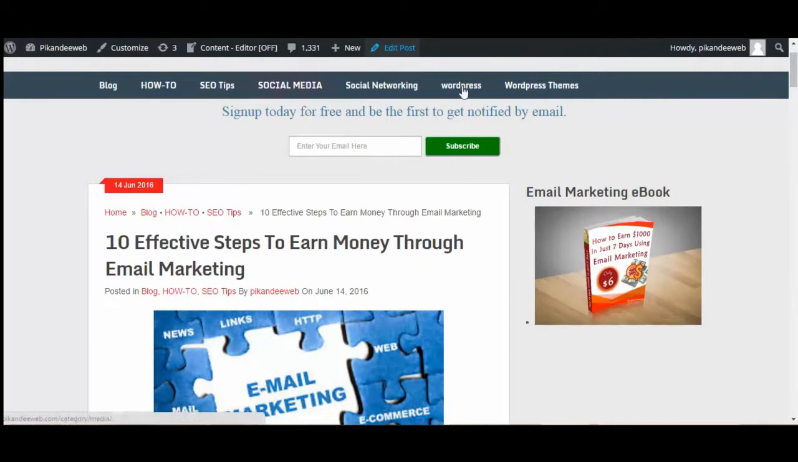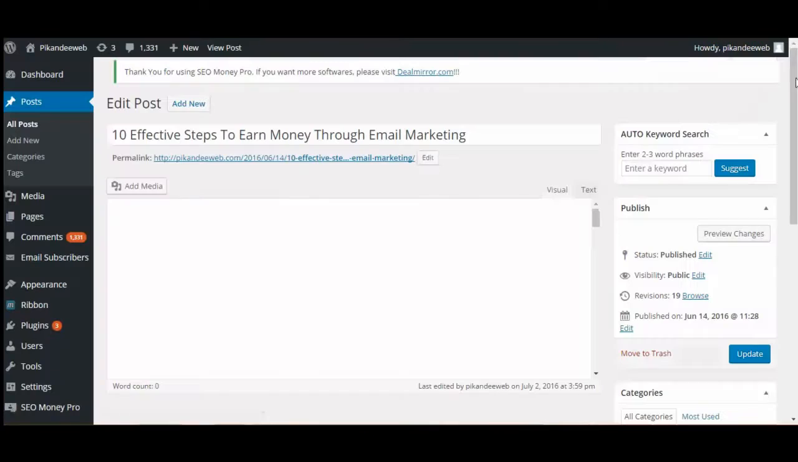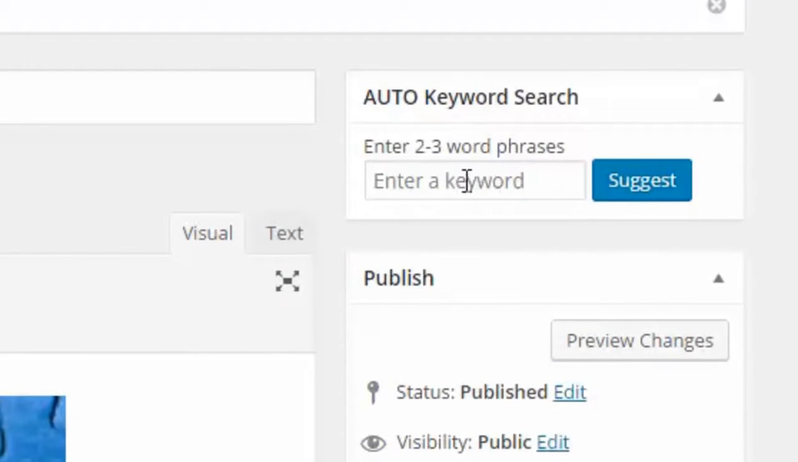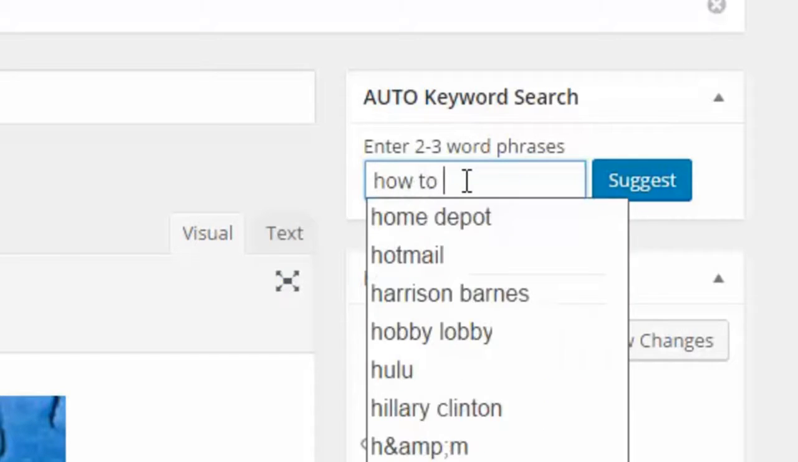So this is the big question: how do you earn money using a website? First I open this post. After opening this post, you can set various options like SEO Money Pro. The first option is the auto keyword search. You can directly set the option for your title. First example: how to earn money.